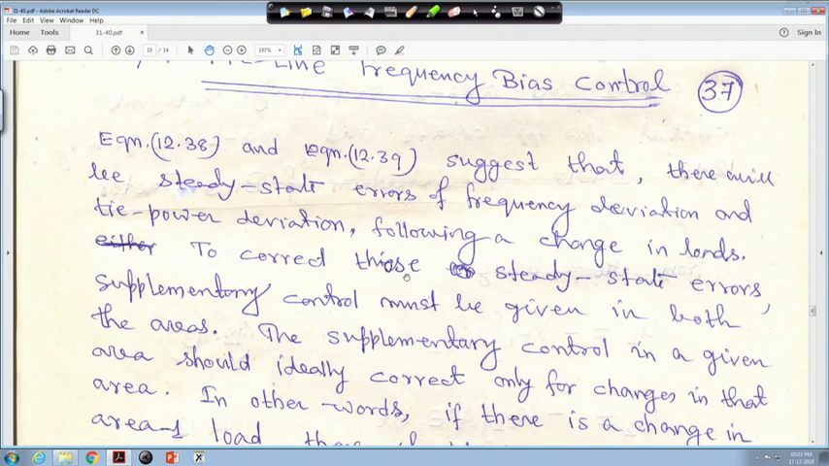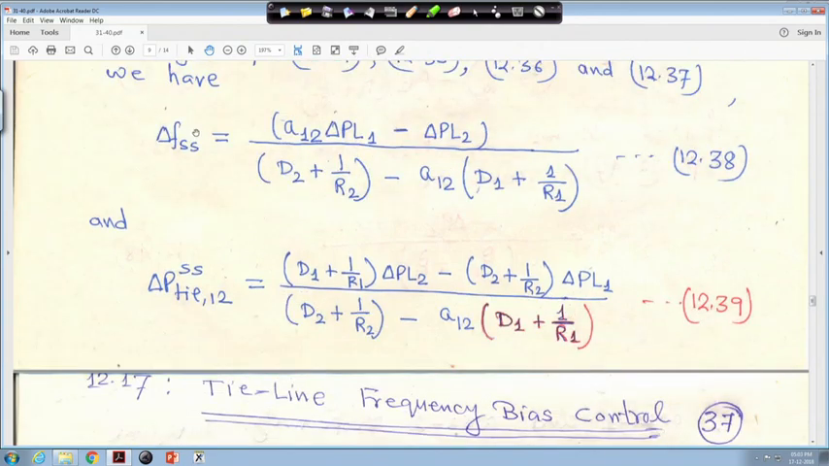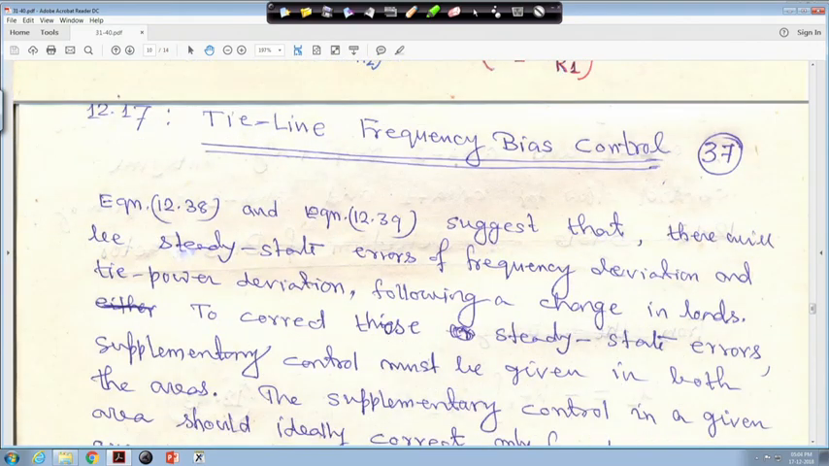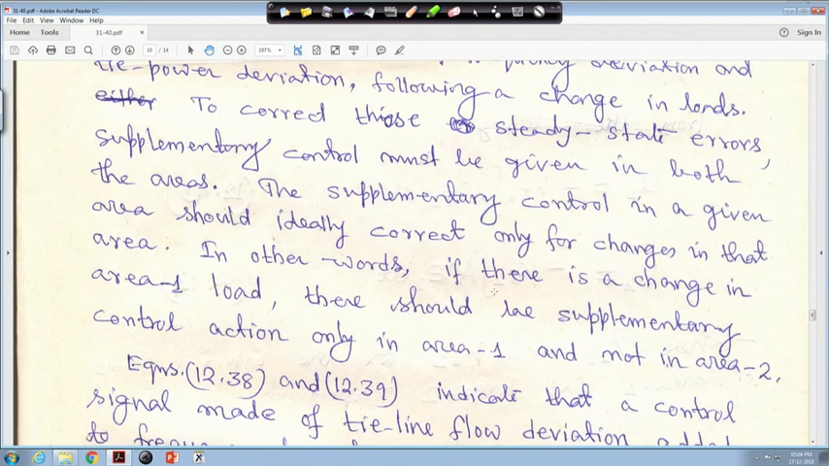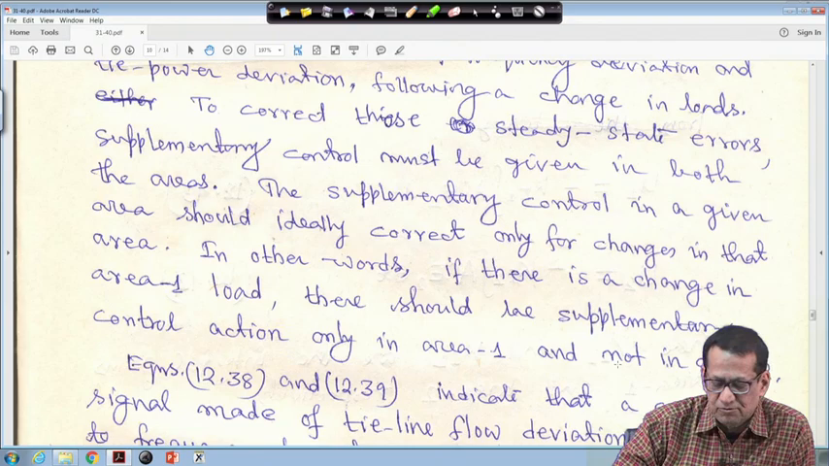So, to correct those steady state errors, supplementary control must be given in both the areas. Our objective is to bring this steady state error to 0, for which we need that supplementary control action. The supplementary control in a given area should ideally correct only for changes in that area. In other words, if there is a change in area 1 load, there should be supplementary control action only in area 1 and not in area 2.